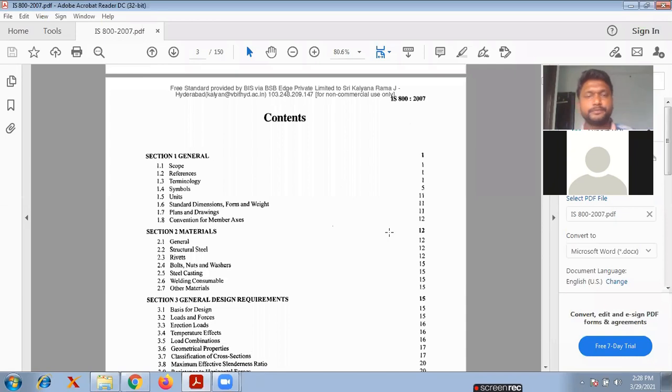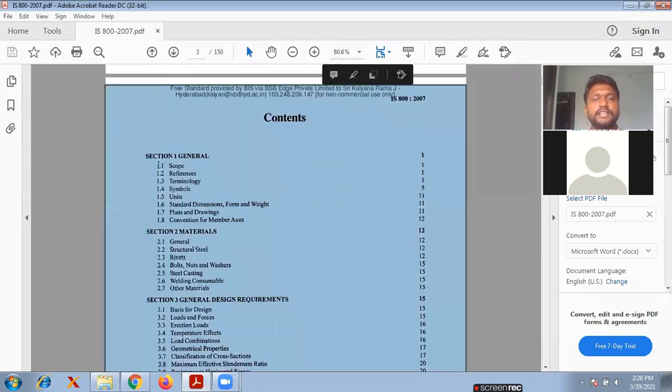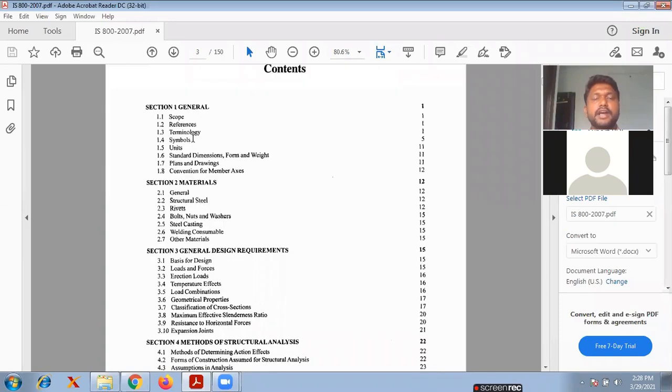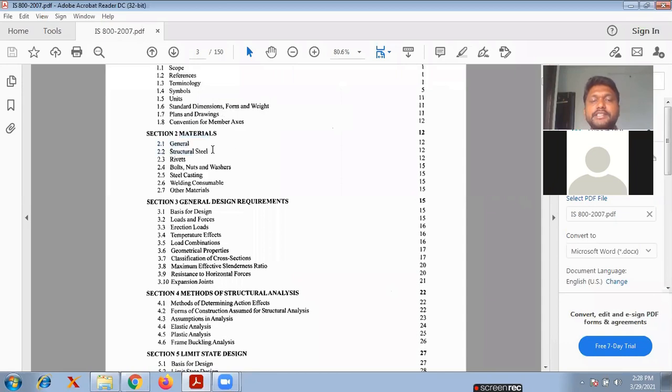It's like a normal one. So simply all of you look into this. These are the contents. In the general part, they have given scope, reference, terminology, symbols, units, standard dimensions, form and weight, plans and drawings, and convention for member axes. The second one is materials, like the general, structural steel, and rivets. In the structural steel, you will get the type of steel, you will get the answer here. Rivets, bolts and nuts, washers, steel casting, welding consumables and other materials.